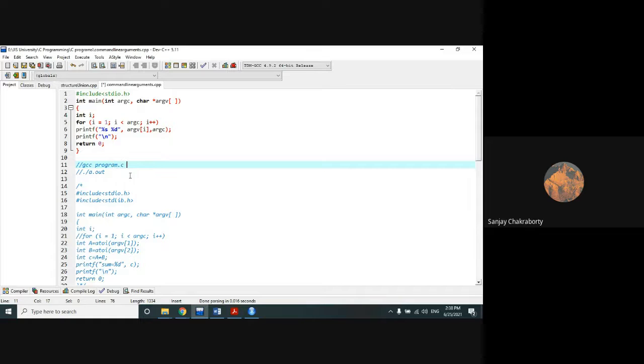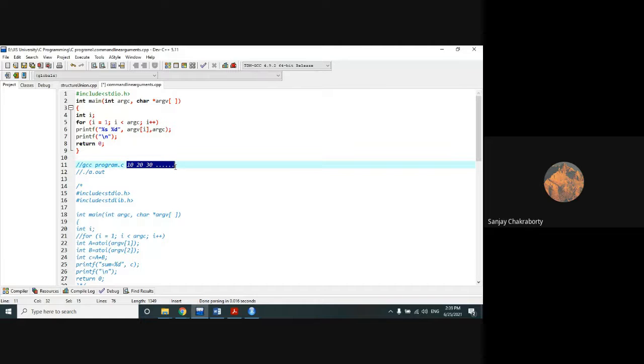So here you will pass the command line inputs by giving space. The first command line input, suppose I am giving 10. The second, suppose I am giving 20. The third, by giving space, I am giving 30. In such a way, I can pass any number of inputs while we are calling the program.